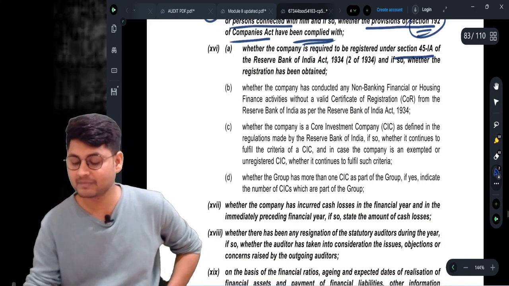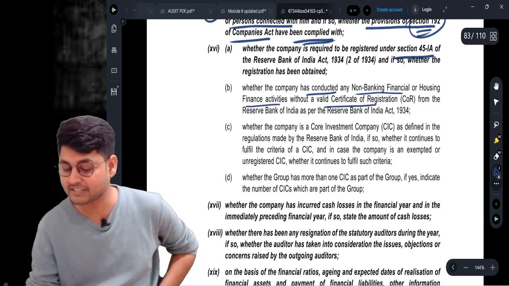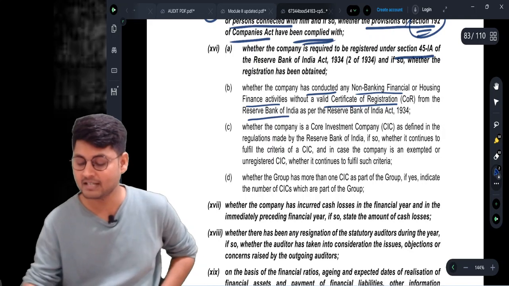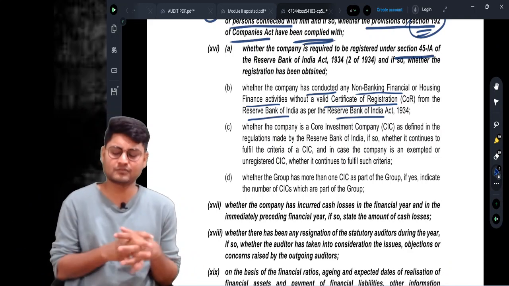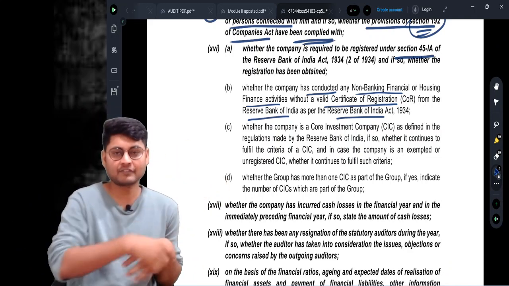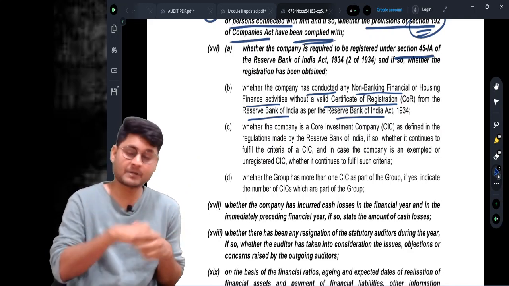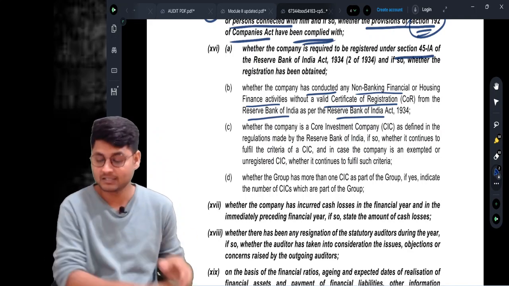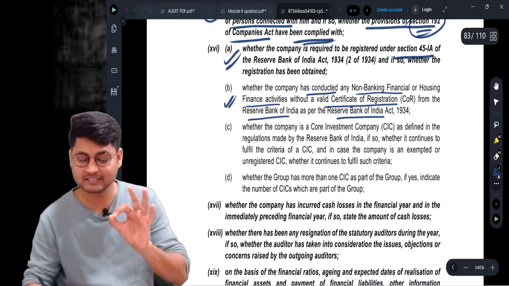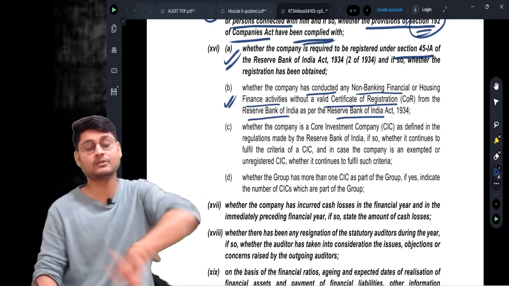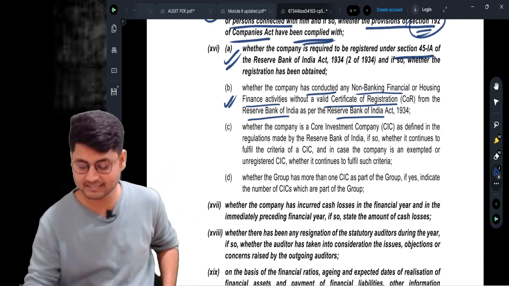Come to B. Whether the company has conducted any non-banking financial or housing finance activities without a valid certificate of registration from the Reserve Bank of India as per the Reserve Bank of India Act 1934. This is also so simple. If the company is conducting any non-banking financial activity without taking permission from RBI, then you need to report. So the first clause talks about taking registration, and the second clause talks about conducting any activity without registration. This is point number B.